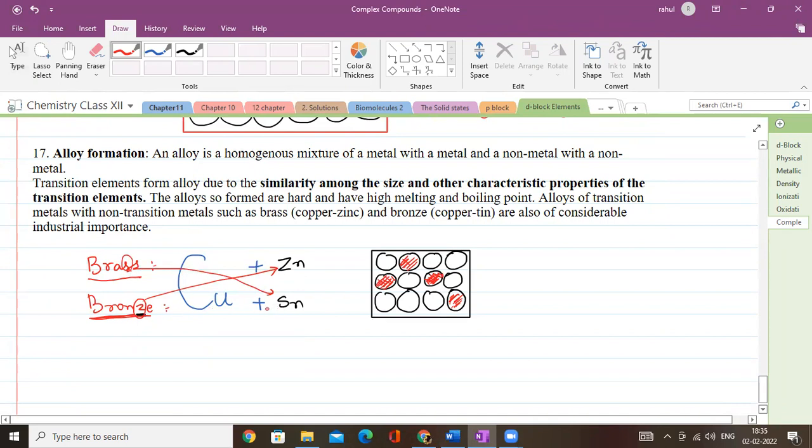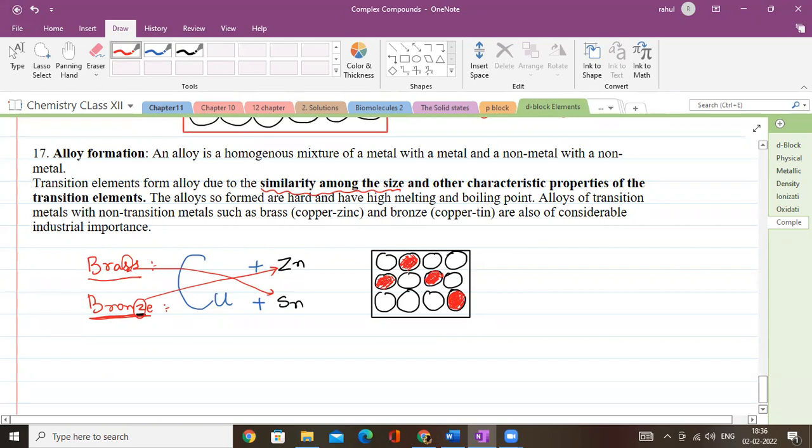Now, suppose this is a transition element where this black is copper. And what I have done is replace this copper with zinc. If I ask why I have replaced copper with zinc, or how it is possible, the answer is very simple: due to the similarity in the size of copper and zinc, you are able to replace copper with zinc.